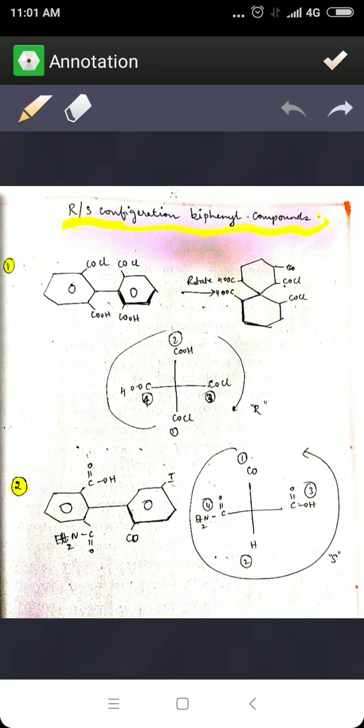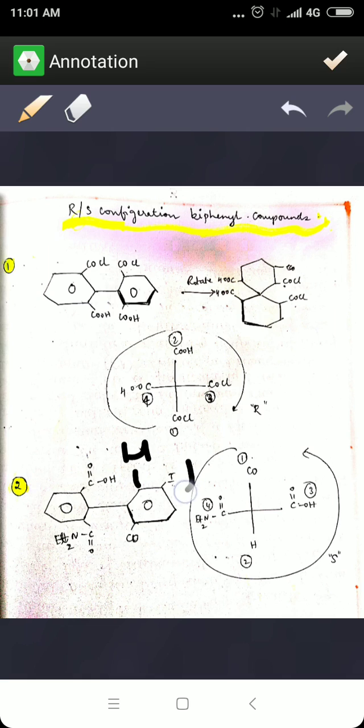As I already told, just rotate the molecule. Once you rotate the molecule, you are going to get this. Here is one more important aspect: you are always going to assign the RS configuration only on functional groups which are ortho to each other. So this acid and amide, and here you have the carbonyl compound and the hydrogen. All these are ortho positions.